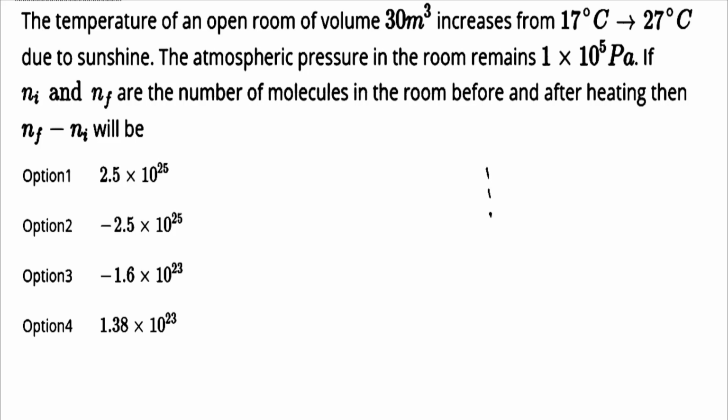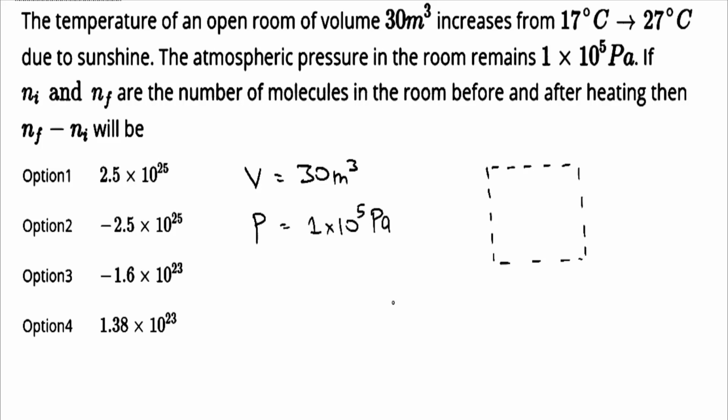So we have an open room here that has a fixed volume V equal to 30 meter cube. I represented the boundary of the open room with a dotted line because mass can flow in and out of the room. We are also given the pressure, which is also constant, 1 into 10 to the power 5 pascals.